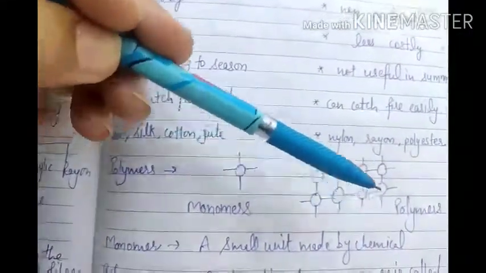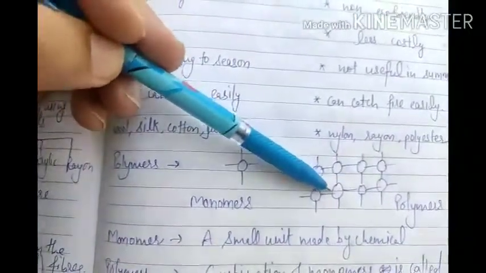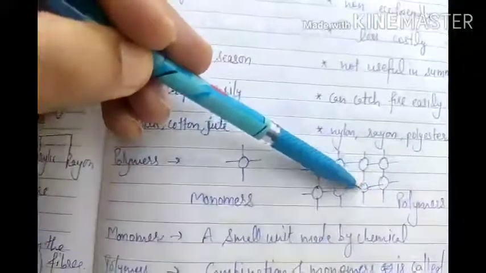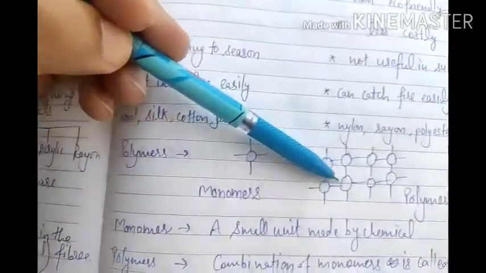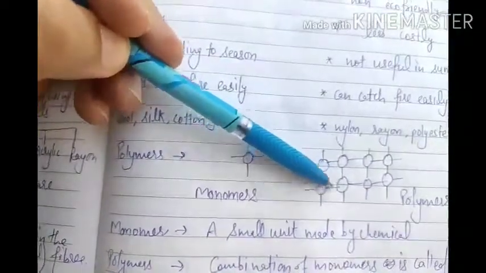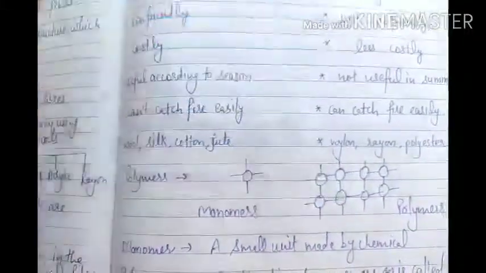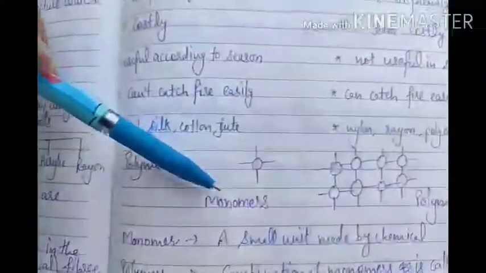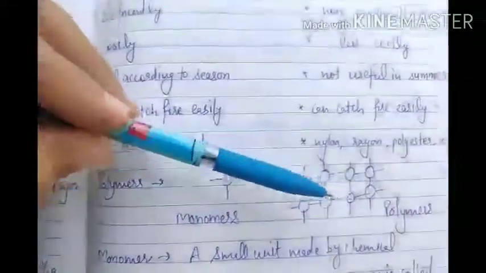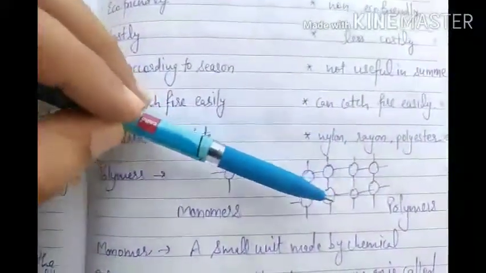When they join together like this, they are very strong. You can see this monomer is strong because it is connected with this, connected with this, connected with this. If there is another one here, it will also connect here. So this is very strong, and it is not easy to break. That's why synthetic fibers are very strong fibers. Synthetic fibers contain strong polymers. A monomer is the single unit of chemical and a polymer is the combination of monomers.